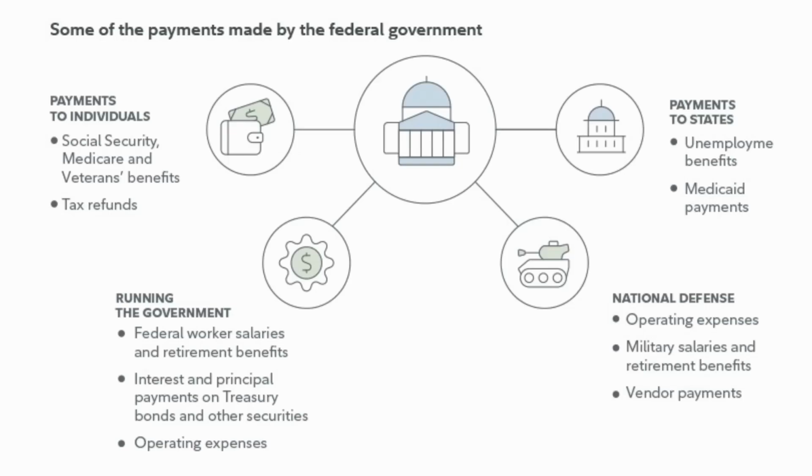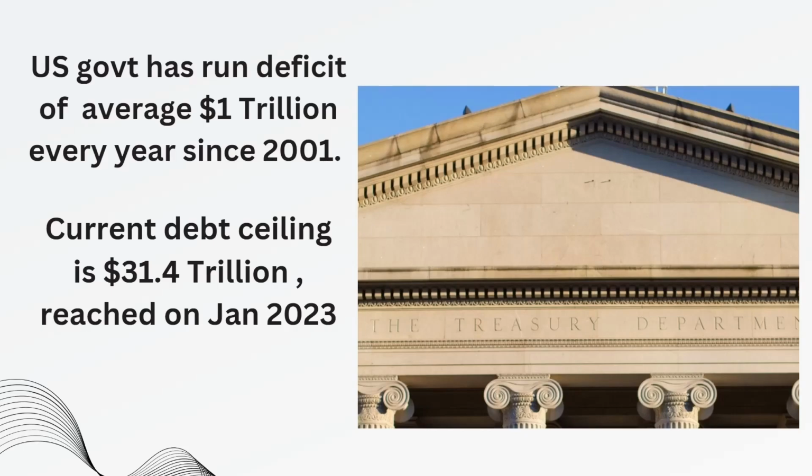And how much debt can it take? Right now 31.4 trillion is the debt ceiling which the US government has. That is the maximum which it can take to take care of its expenses. This normally is decided by the Congress. Just like in India we have the Parliament, they have the Congress, where it gets decided, and this limit was set in 2021 to 31.4 trillion dollars, and this has already been reached.